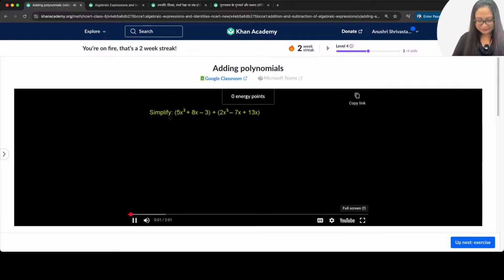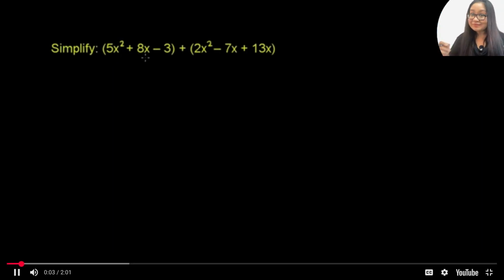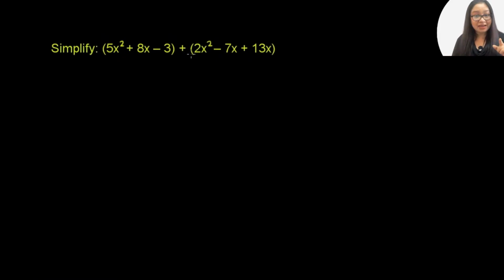We're asked to simplify 5x squared plus 8x minus 3 plus 2x squared minus 7x plus 13x. So really all we have to do is combine like terms, terms that have x raised to the same power. The first thing we can do is get rid of these parentheses, because we have this whole expression and then we're adding it to this whole expression. The parentheses really don't change our order of operations here. So let me just rewrite it once without the parentheses.